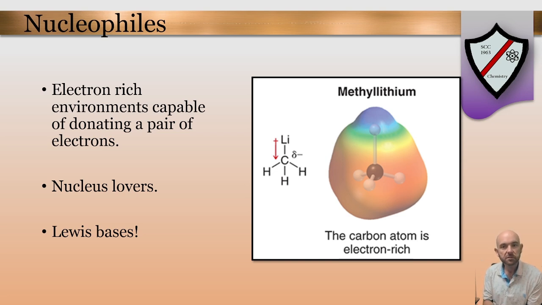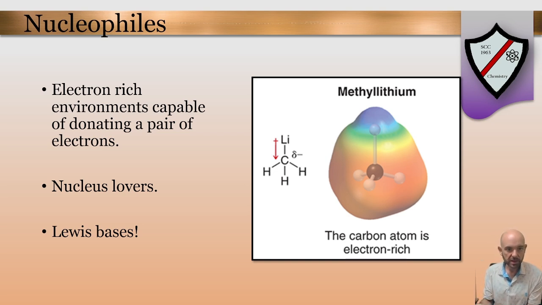So nucleophiles are pieces of molecules that want to find a positive site to bond to. So generally, nucleophiles are electron-rich environments. These are places where electrons are gathered and located in a molecule where we have a lot of negative charge that want to find a positive charge to bond to.